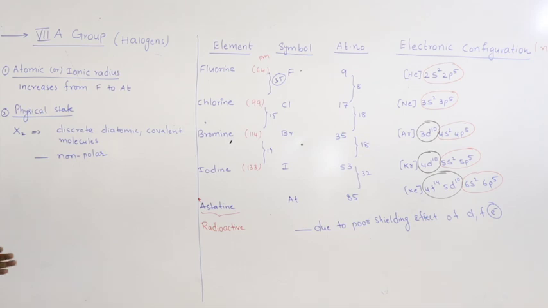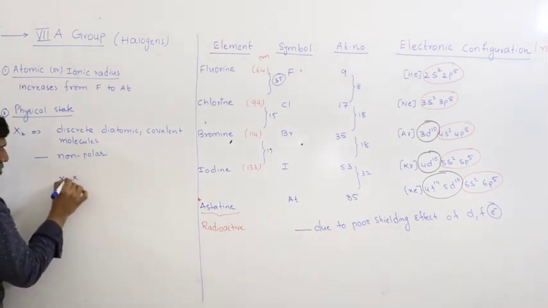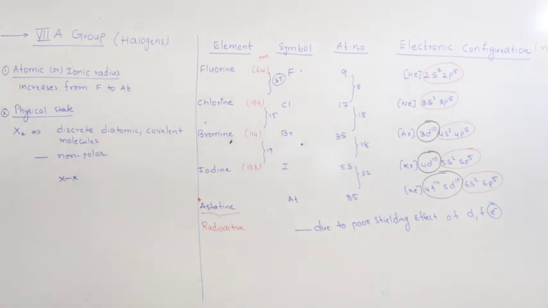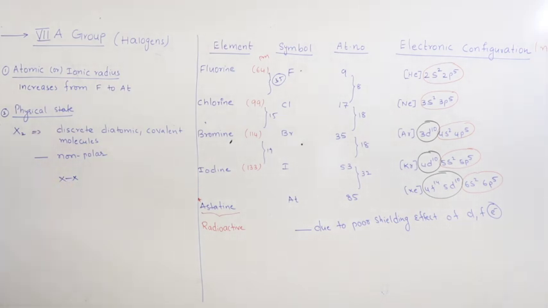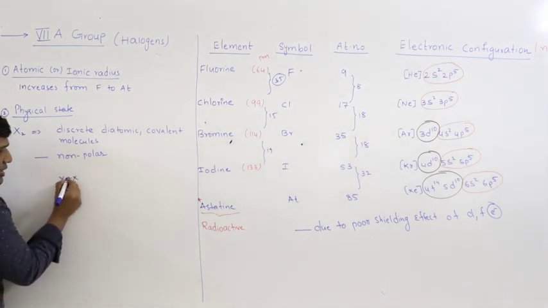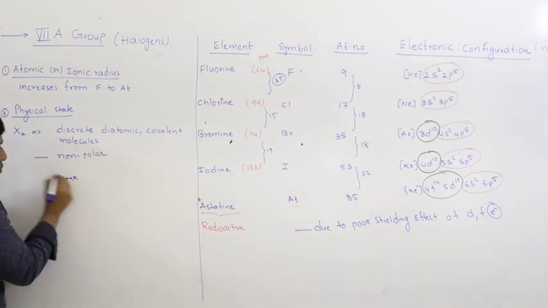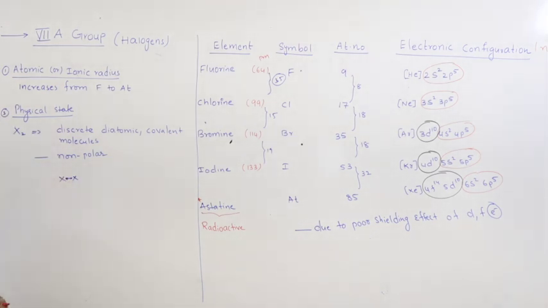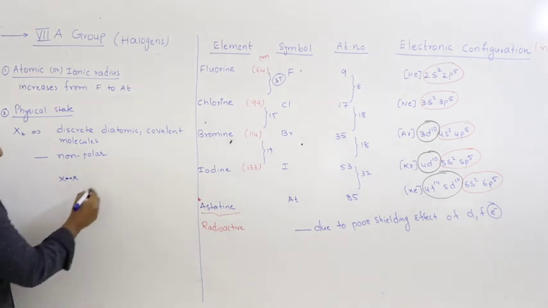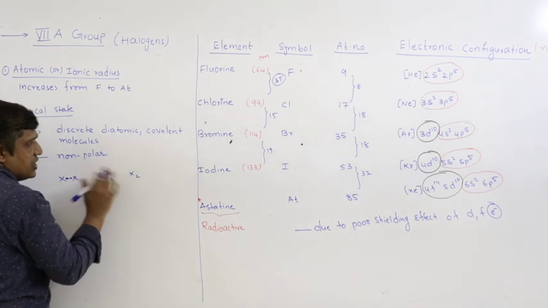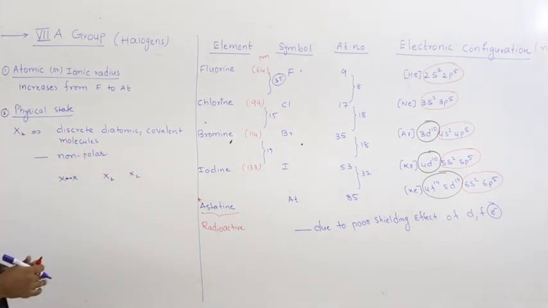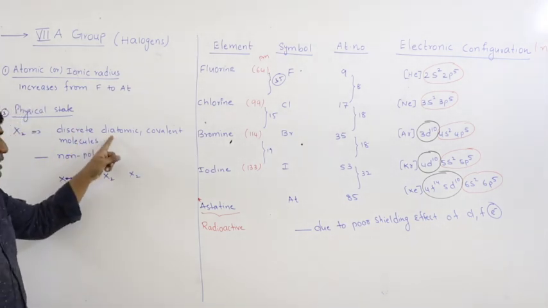What is the meaning of discrete diatomic covalent? Two halogens are bonded by a single bond X-X, like F-F, Cl-Cl, Br-Br, I-I. One halogen gives one electron, another halogen gives another electron, so there is a sigma bond between two halogens. So they exist as diatomic X2. Discrete: between two molecules there is no bonding, so there is discontinuity.